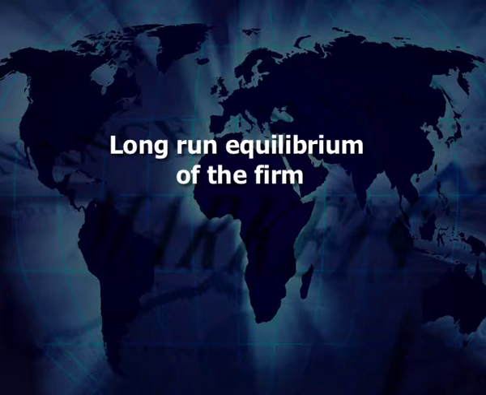Now, let us discuss long run equilibrium of the firm. In economics, long run is a particular time period in which the firm can change fixed as well as variable factors of production, and thereby the firm can change production and supply of the commodity. During the long run, in the process of price determination, supply of the commodity is more effective than the demand for the commodity in the market.